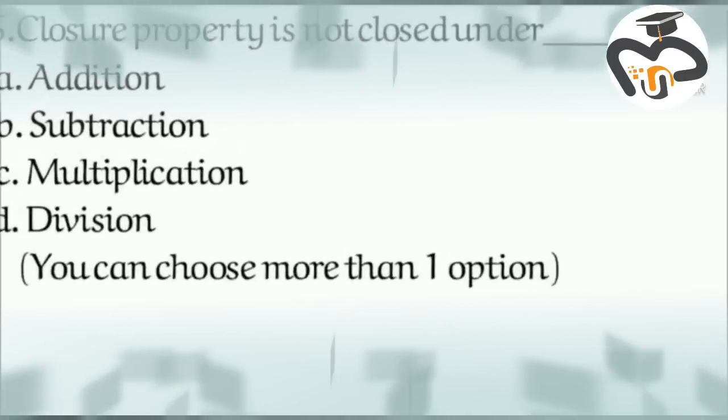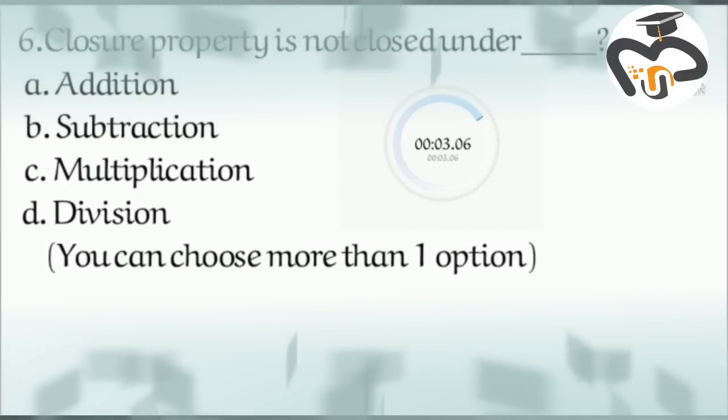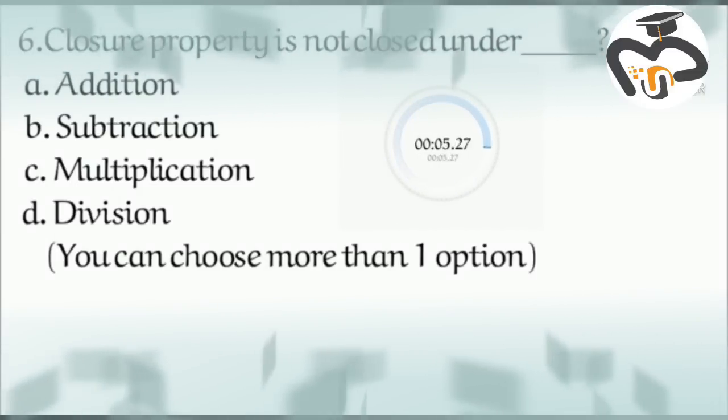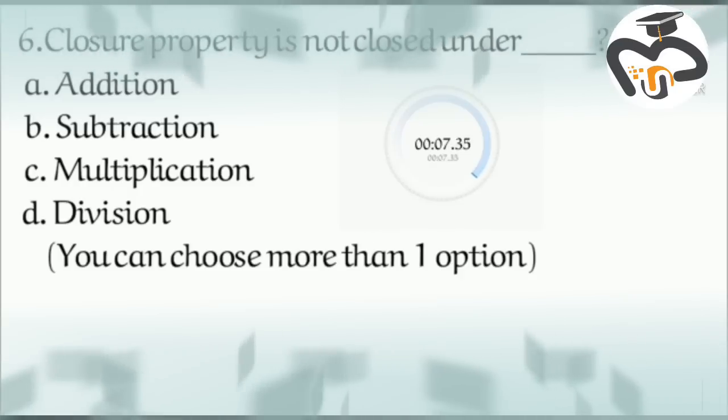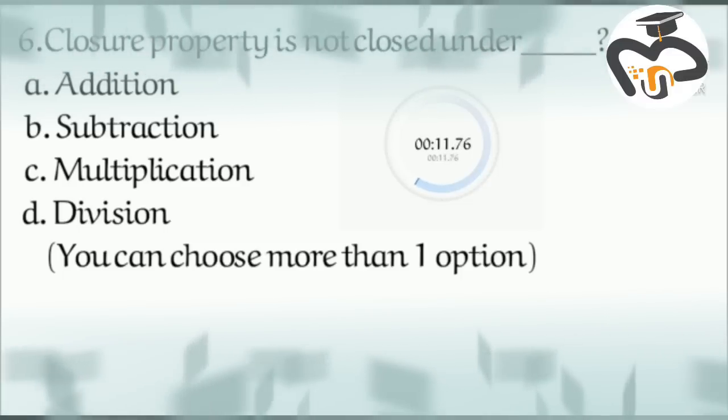Six. Closure property is not closed under A. Addition, B. Subtraction, C. Multiplication, and D. Division. You can choose more than one option in this question.